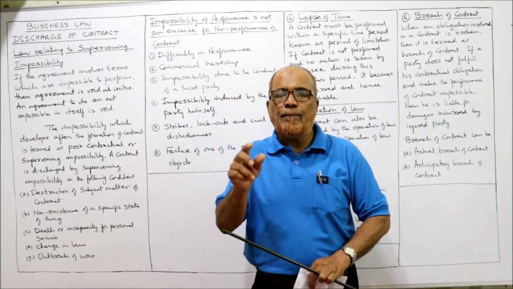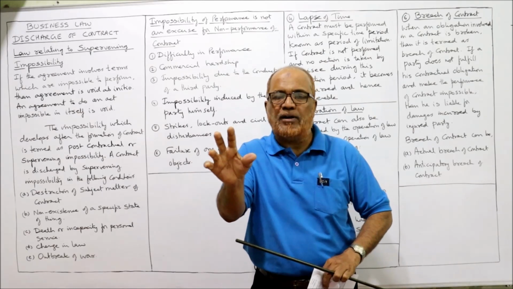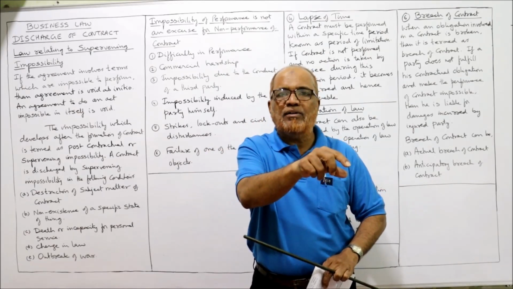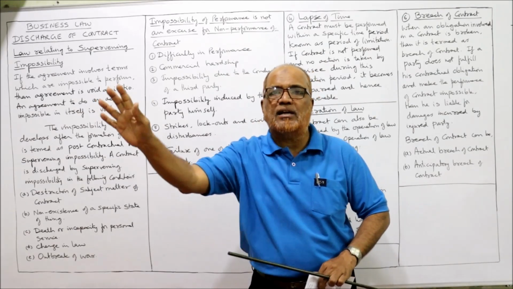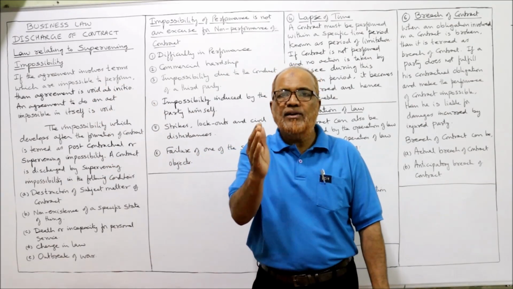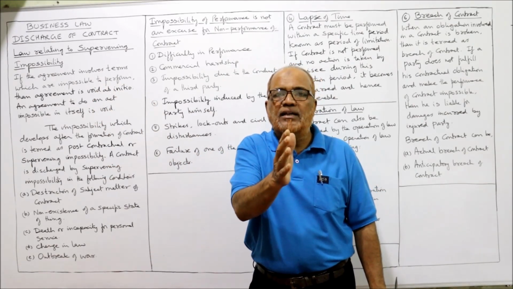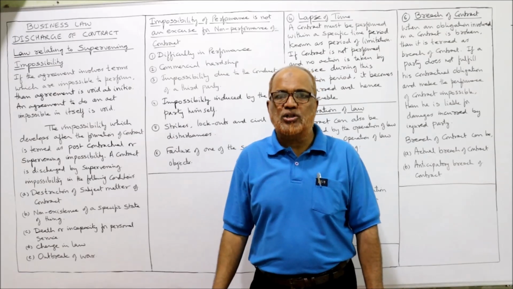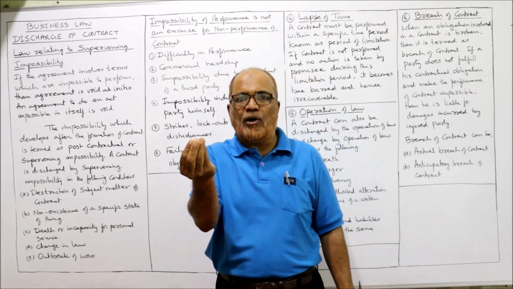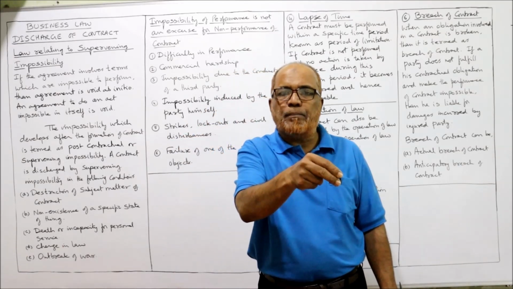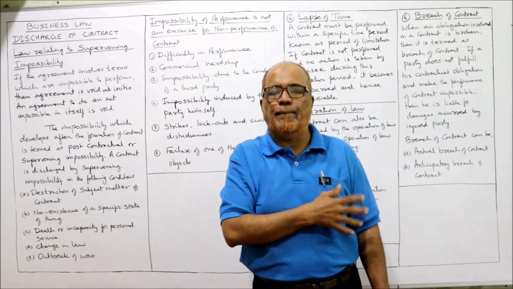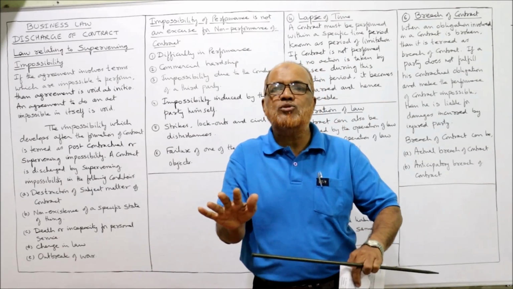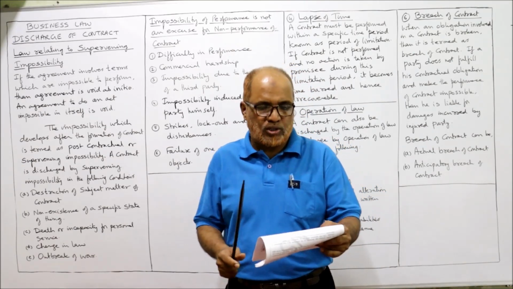Remission means when part payment, not full payment, is made by one party to another party in full settlement of the account, in that case, the contract will be discharged. Here 5,000 rupees is the debt amount, but only 2,000 rupees are paid in satisfaction of the claim. That means the contract comes to an end, discharged.